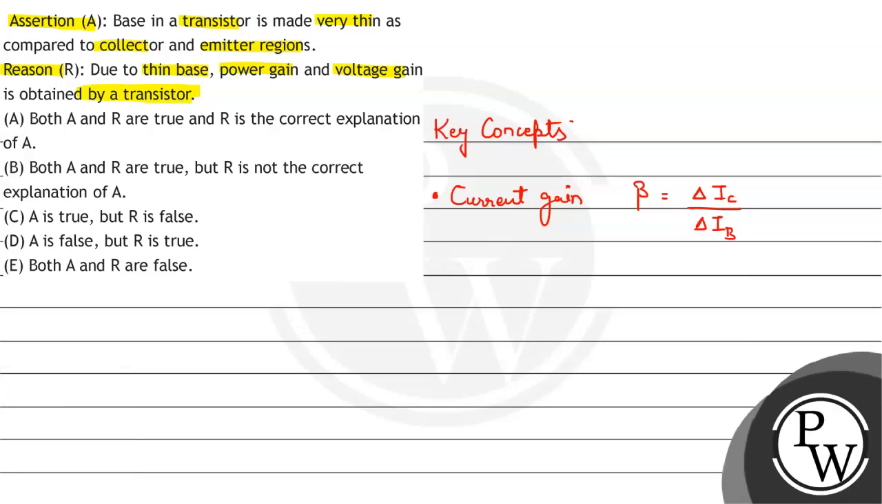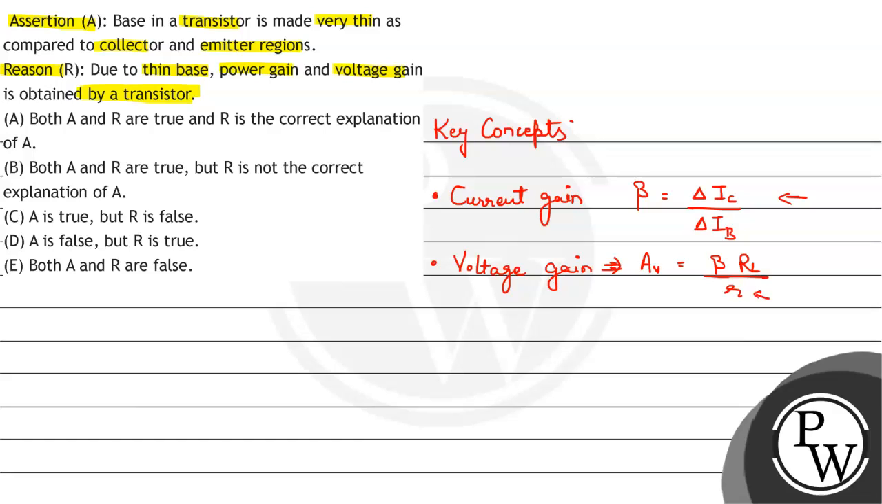Now, the second key concept behind this question is voltage gain. It is denoted as AV, which is given by beta into RL over small r. Here beta is current gain as in our first key concept, RL is the load resistance, and small r is the sum of input resistance and the resistance across base terminal.